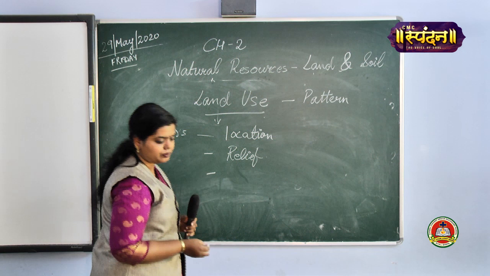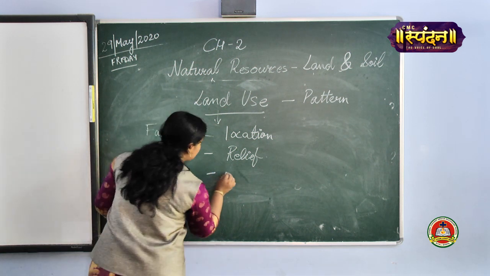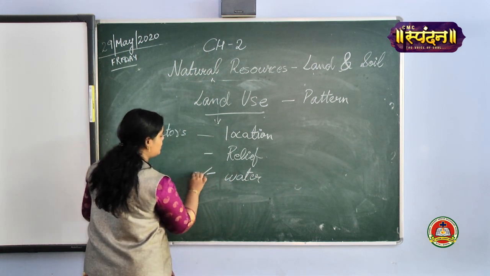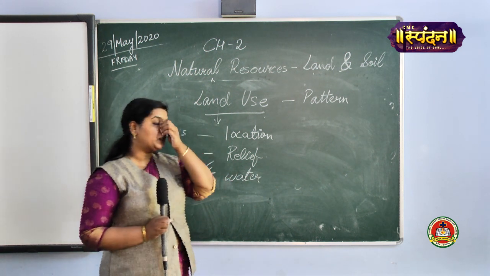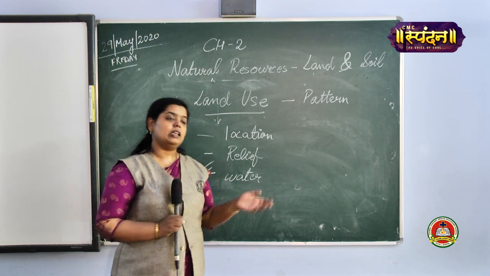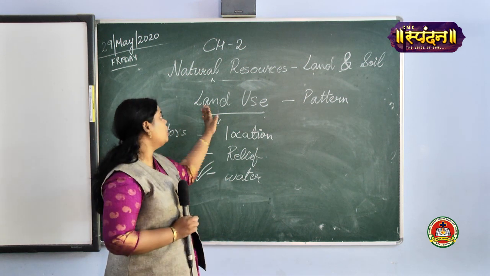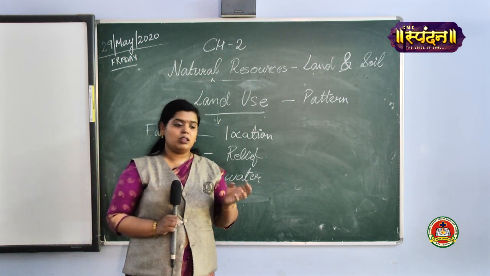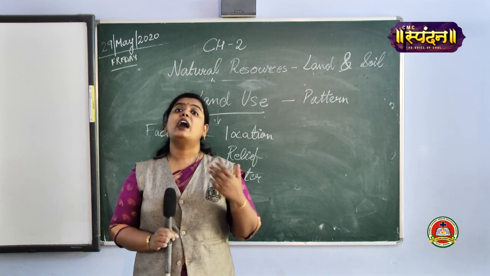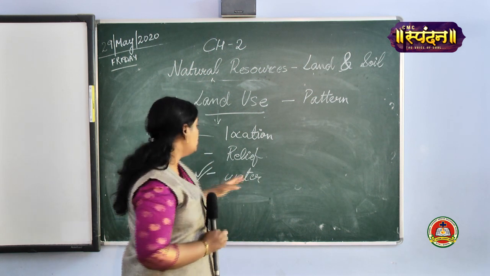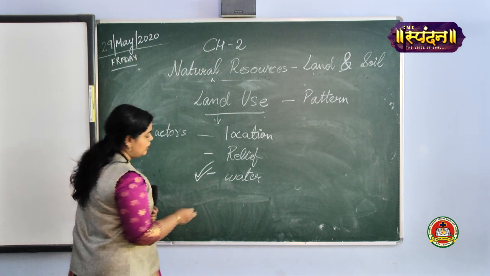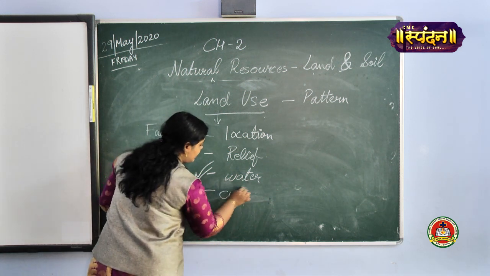Next one is availability of water. That is a major important factor. If an area has proper water availability, automatically you will have proper usage of land. Water availability means more population would come to those regions, more industries would set up, and more agriculture would be done in that region. Then we have cultural and technical development.